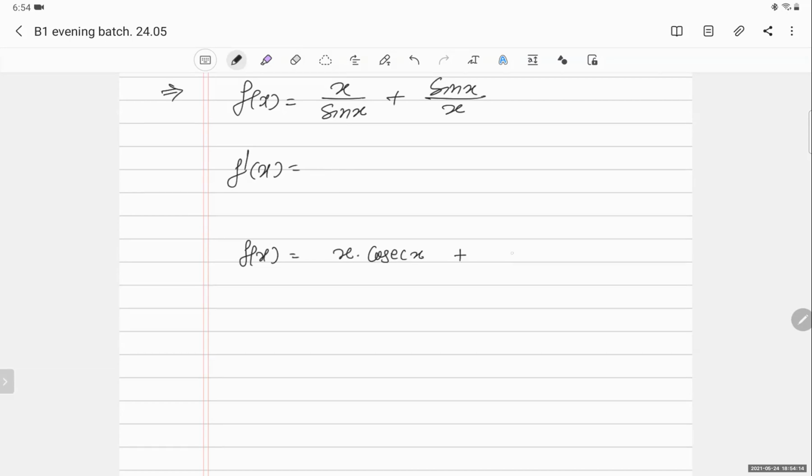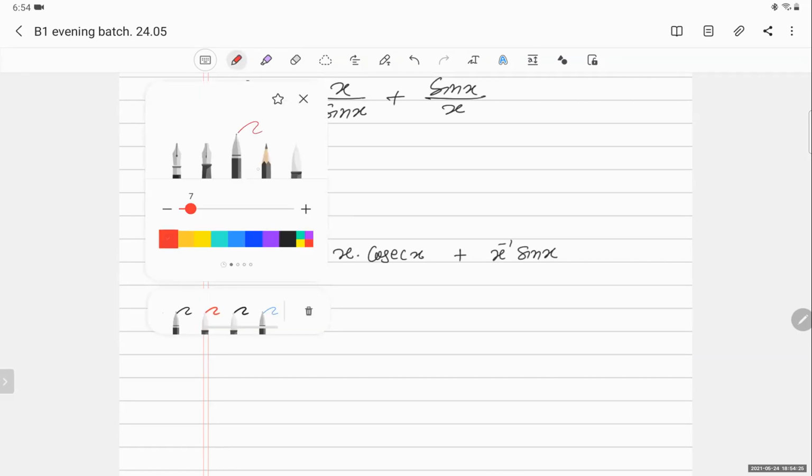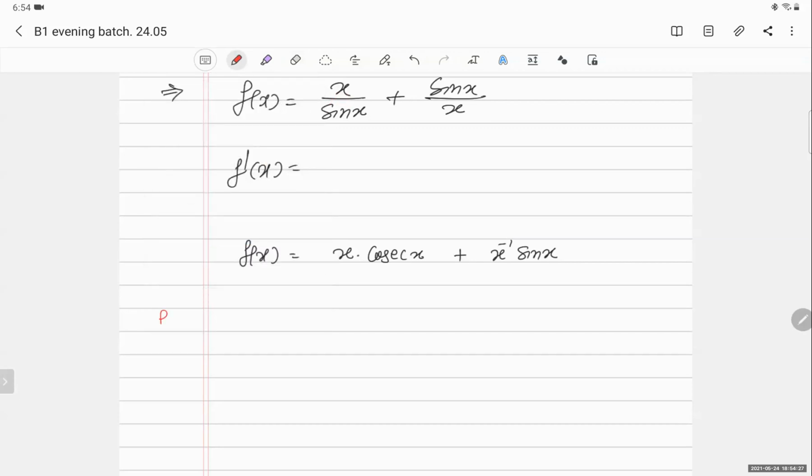You know this thing, sin x and sin inverse x, it's different. And this is x raised to minus 1 sin x. Now I can say there are two functions which are in multiplication. Now I will use my formula. First I will calculate on this.